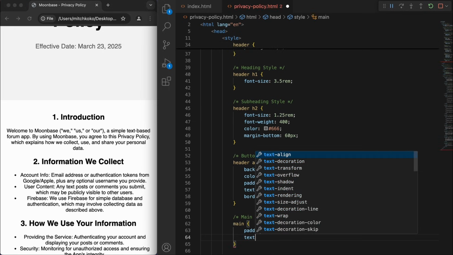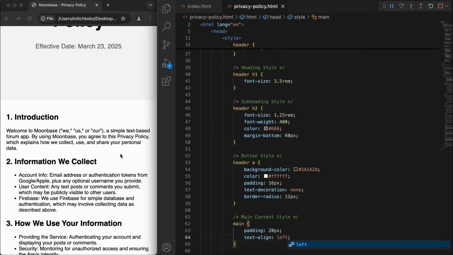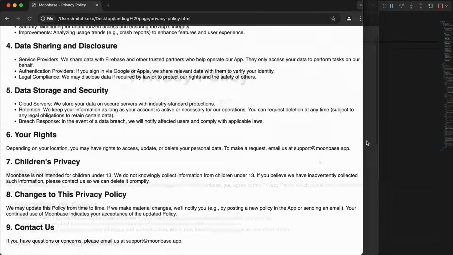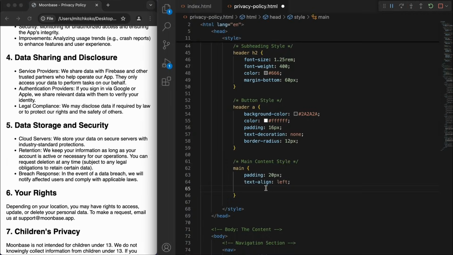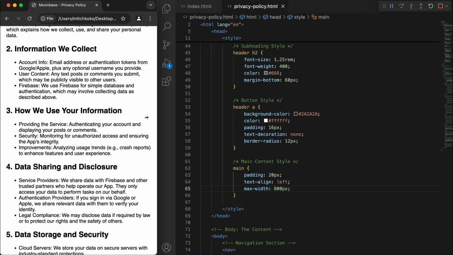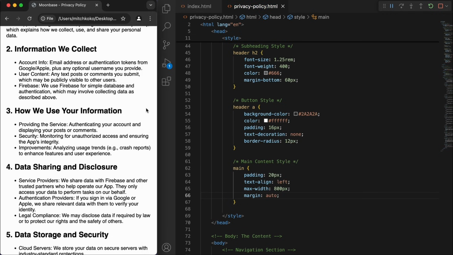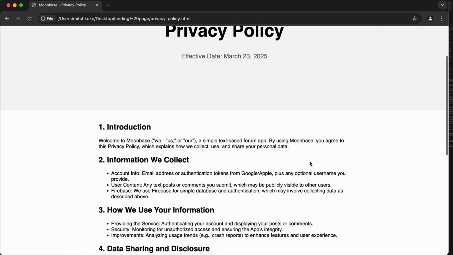So in the main content style, let's say text align left. And that is looking really nice. One other thing is when you fully open up the window, it's just going to fill up the space, which is actually not what I want. So I'm going to max out the width at 800 so that it does this sort of behavior. And if I say margin to be auto, it's just going to have the kind of margin and the padding the same from the left and right. So kind of centers everything.